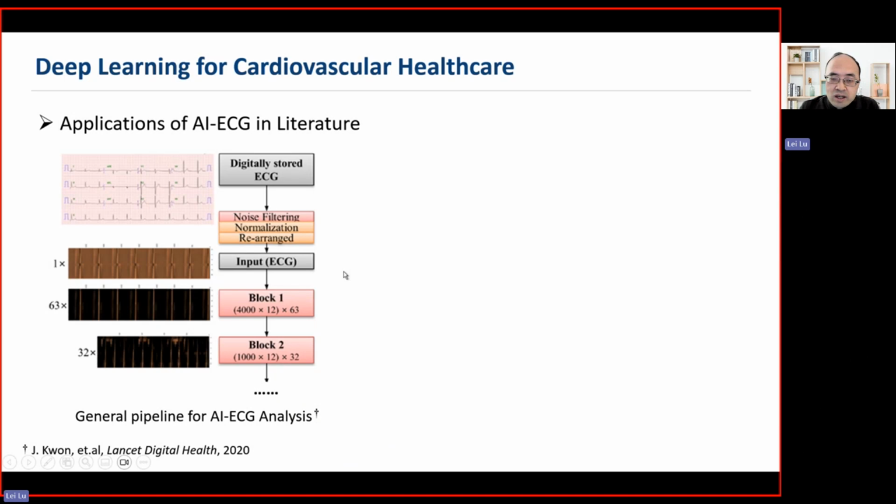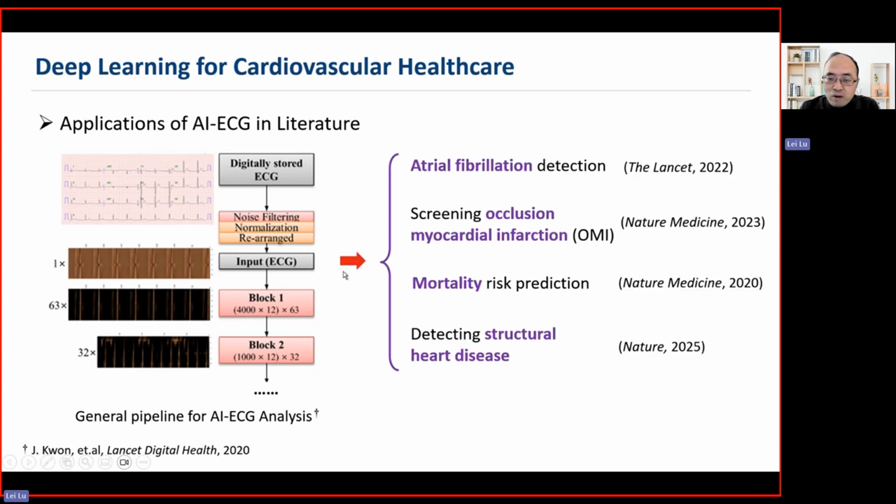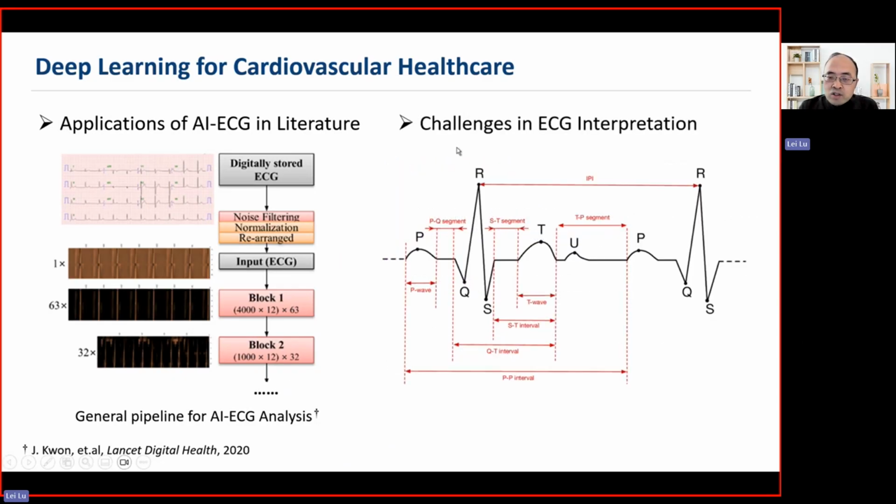AI ECG has been used for atrial fibrillation detection, screening OMI, and also mortality risk prediction. And in recent publications, they use AI ECG to detect structural heart disease. You can see there are many applications, but actually it's quite challenging to interpret ECG using these deep learning models. We know that there is rich morphology information in the ECG. For example, by examining the QRS complex, we can diagnose different types of arrhythmias.